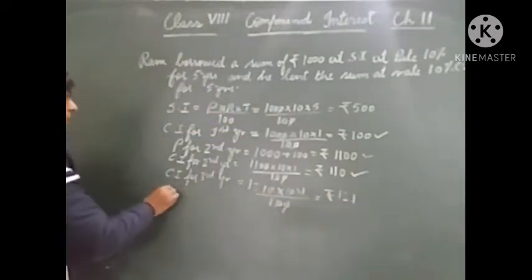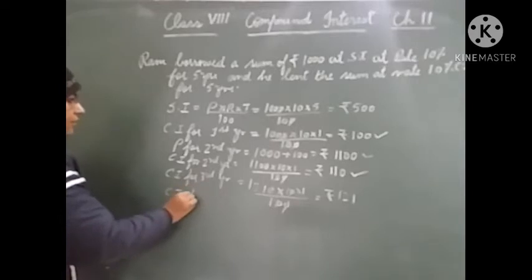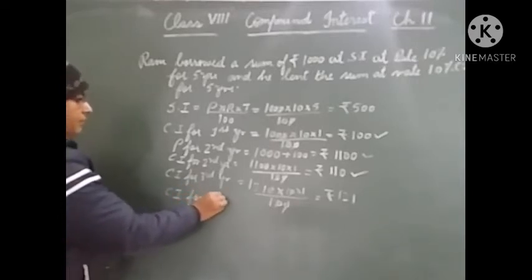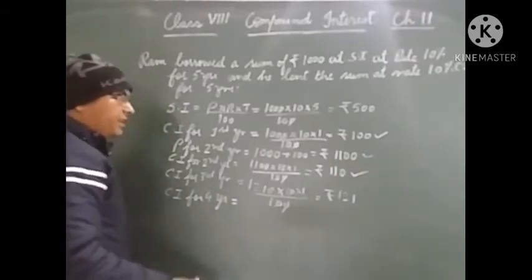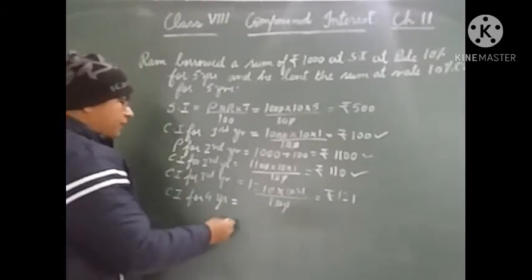Similarly, we will find the CI for the fourth year. The amount of the third year will become the principal for the fourth year.